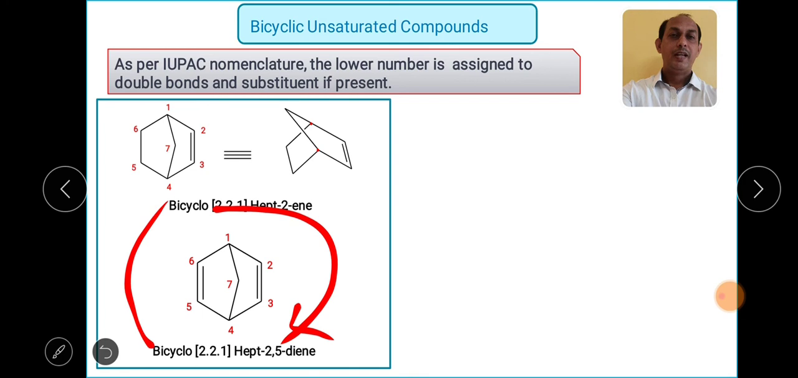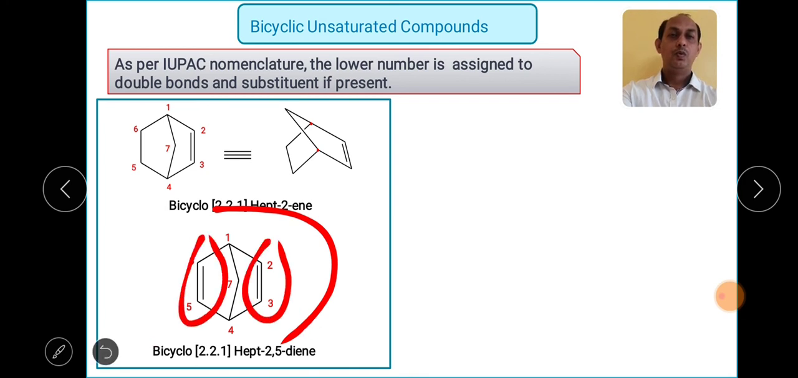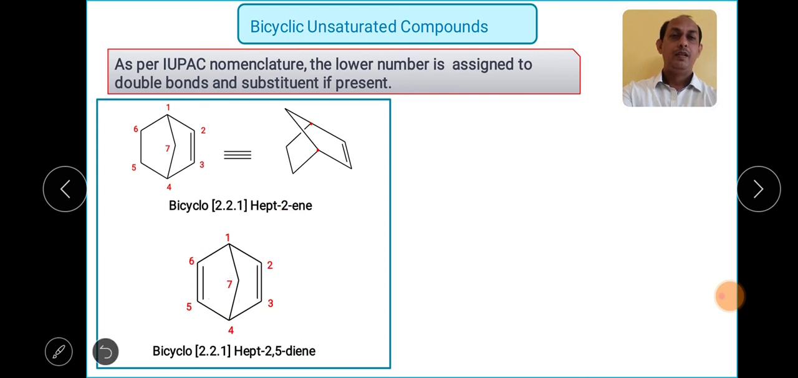So bicyclo 2 2 1, hept. I will write the numbers from which the carbon-carbon double bonds start. I can see carbon-carbon double bonds in between carbon number 2 and 3 and 5 and 6. So what can I write? 2,5-diene.